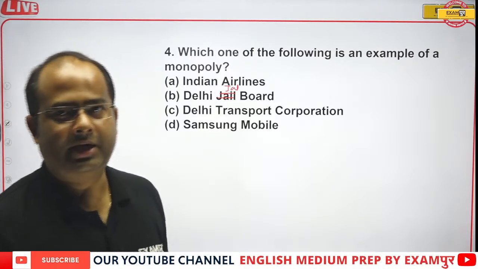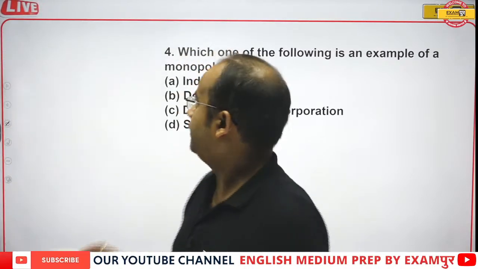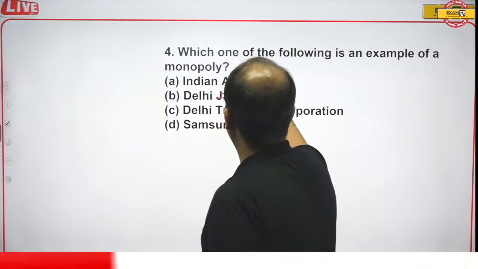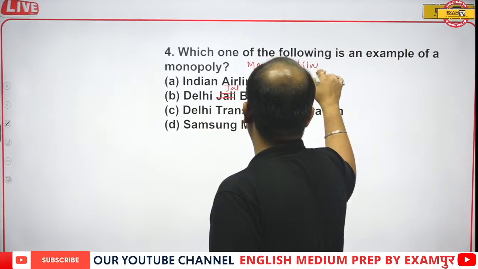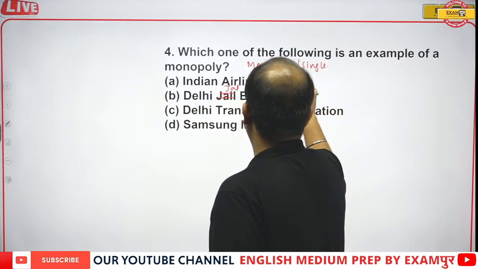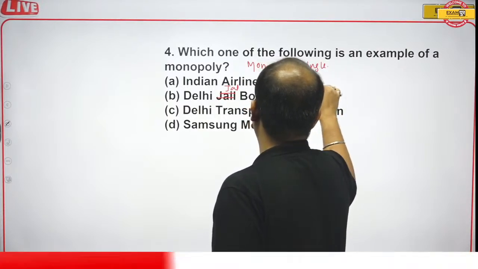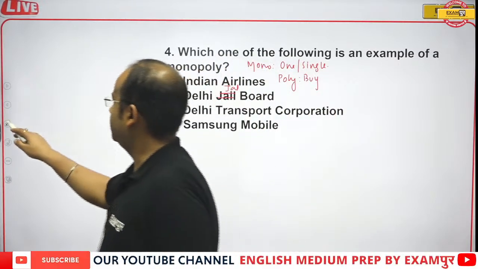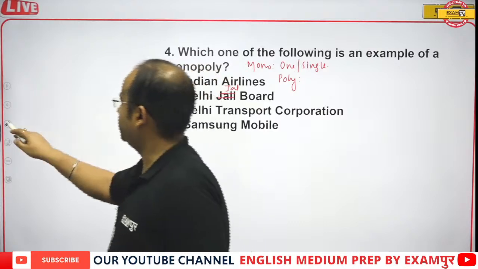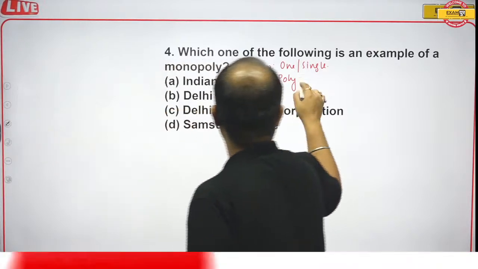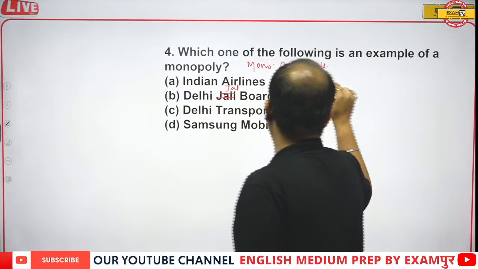Okay, let's see the correct answer, guys. First of all, monopoly: mono means one or single, and poly means seller. So a single seller and multiple buyers.